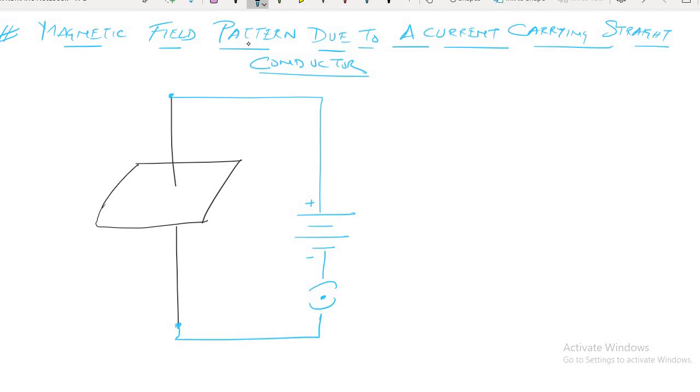Now, before closing the switch, you just see what I have done. Before closing the switch, I have kept a few iron filings. Rather, you can say this is iron powder, or very small pieces of iron.